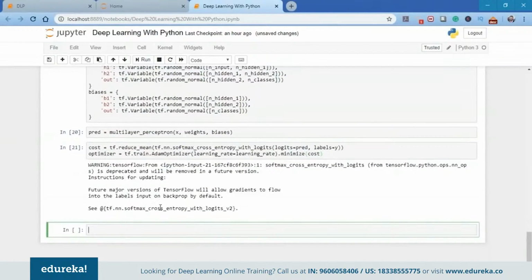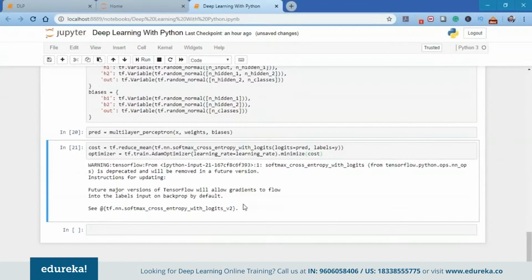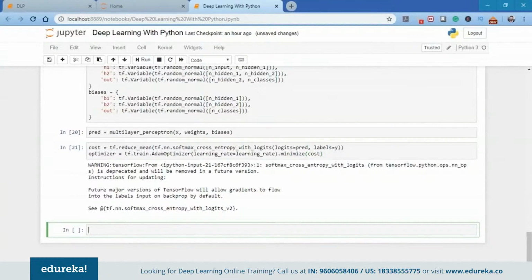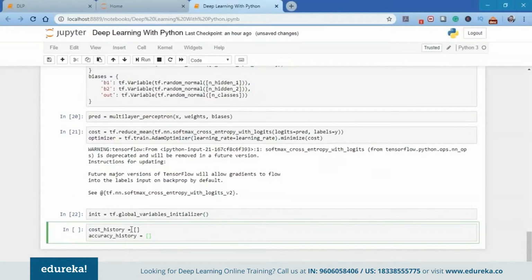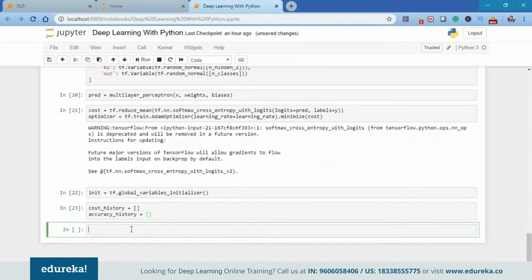As you can see, we have a small warning, major versions mismatch. That's cool because it's not creating any error as of now. So once again, what we're going to do is initialize all the variables. So we're going to use the tf.global_variables_initializer. Then again, we're going to create an empty list to store the cost history and the accuracy history so as to keep track of whether our deep neural network is working in the right direction or not.